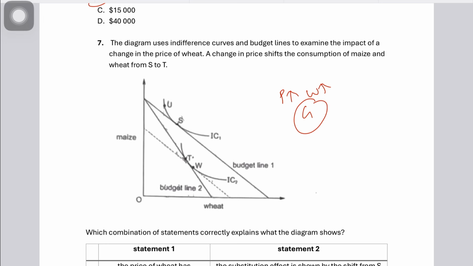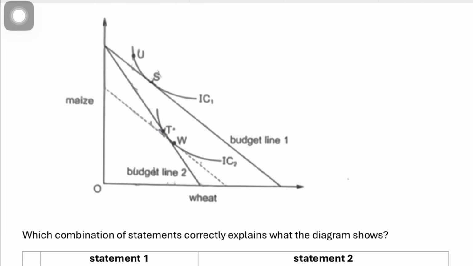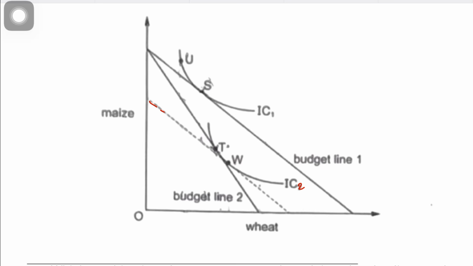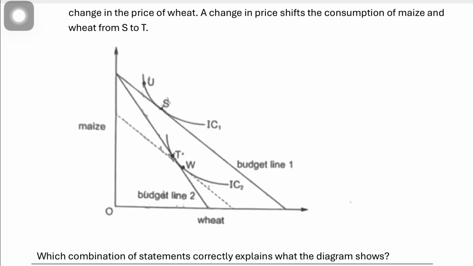But the problem with this question is there's a technical problem. You have to understand that they're asking you to identify the substitution and the income effects. While if this is IC2, then you can't really draw a hypothetical or a shadow budget line on IC2, because the shadow budget line is drawn to decompose the effect. You want to bifurcate the substitution effect, and when you do, you separate the substitution effect from the income effect. You need to keep the utility constant, and that could only happen at IC1. So the shadow budget line